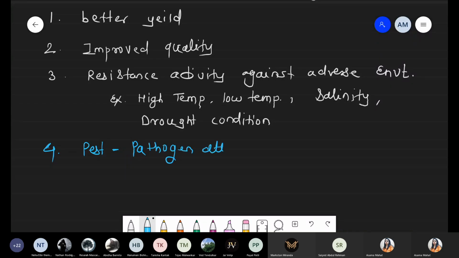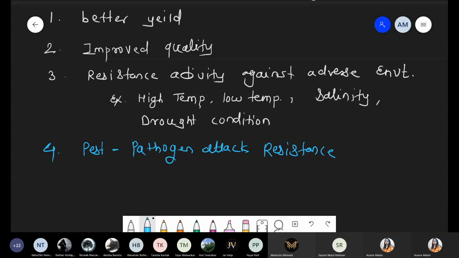Pathogen attack resistance. Because in the chapter on sexual reproduction in flowering plants, we already discussed that insects are a major group involved in pollination, right?